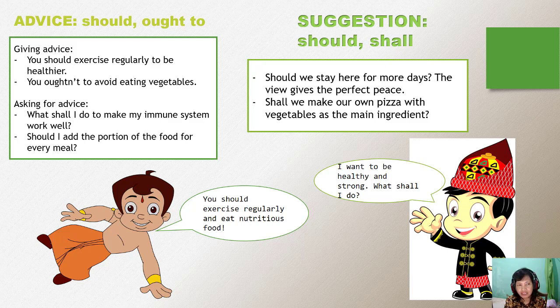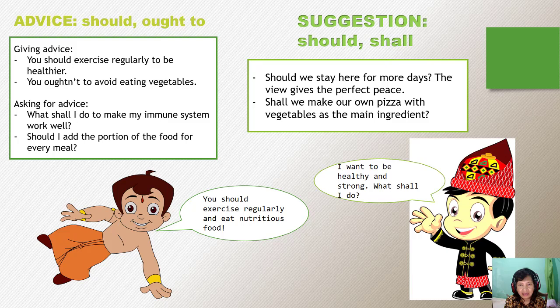Should and shall. Suggestion here means this is not giving an opinion of a certain case, but giving an idea for the first and the second person to do something together. That's why here the subject is we.